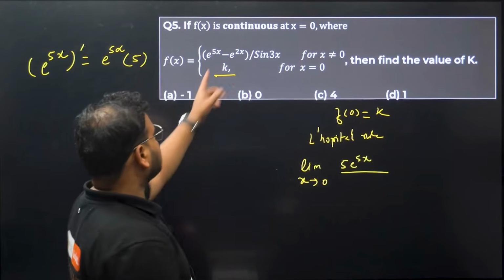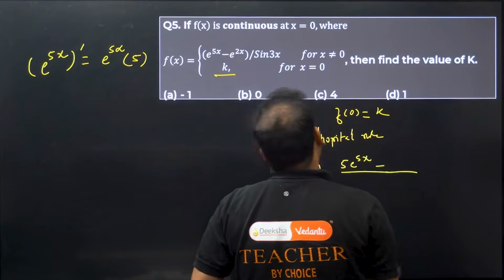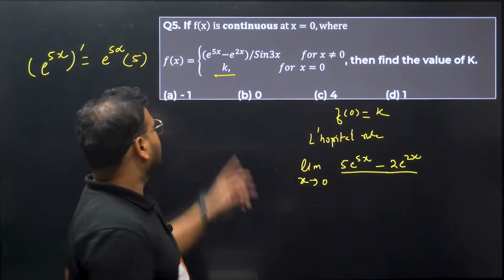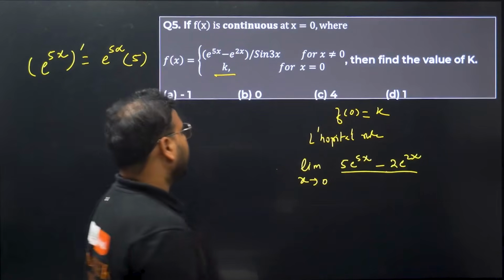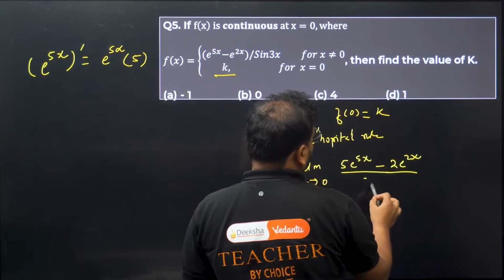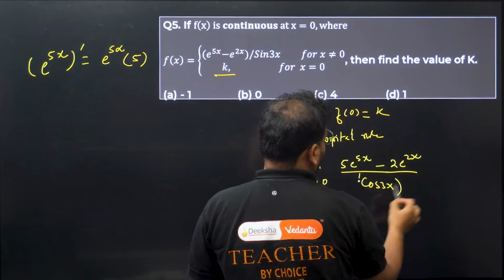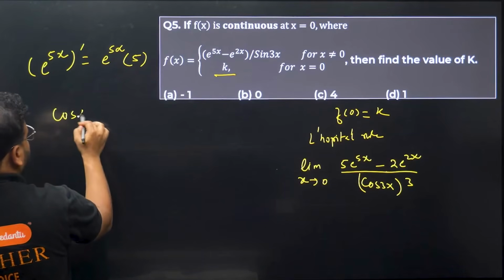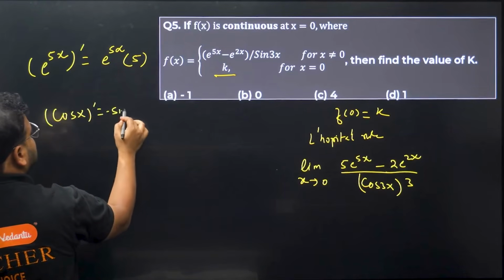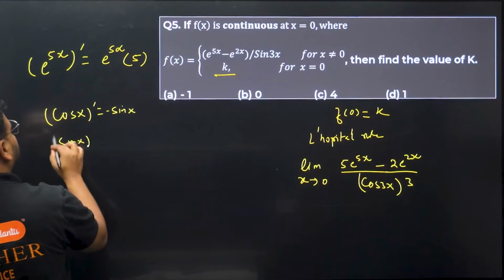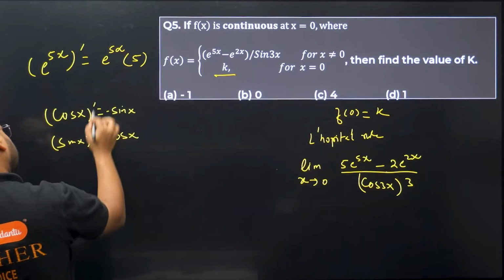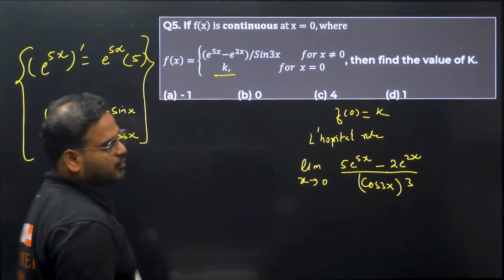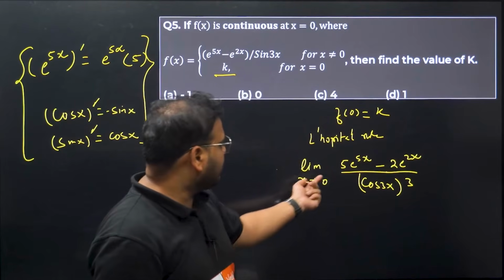Let's continue to the next step. We have a minus sign, and we get 2 e power 2x. Same approach, right? e power 2x becomes 2 e power 2x. Divided by the derivative of sin 3x, which will become cos 3x times 3. The derivative of cos x is minus sin x, and the derivative of sin x is cos x. Some formulas I've given you over here. Now I think you can put the value 0 everywhere.